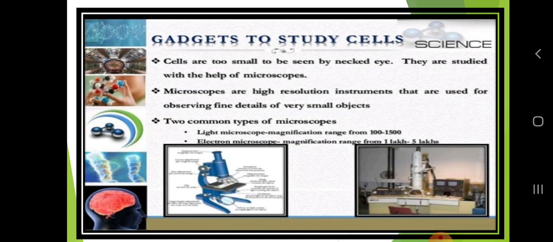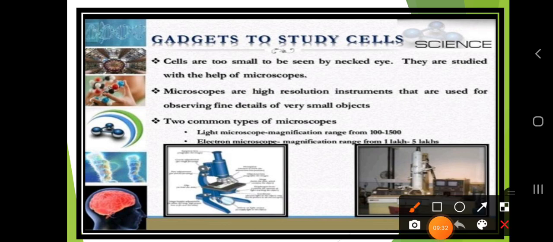Two common types of microscopes are there. What are those common types of microscopes? The light microscope has a magnification range from 100 to 1500. Next is the electron microscope, whose magnification ranges from 1 lakh to 5 lakhs. Okay. So this is the range. Under this range it is possible to see the cells or the microorganisms. So these are the gadgets to study the cells. Okay.